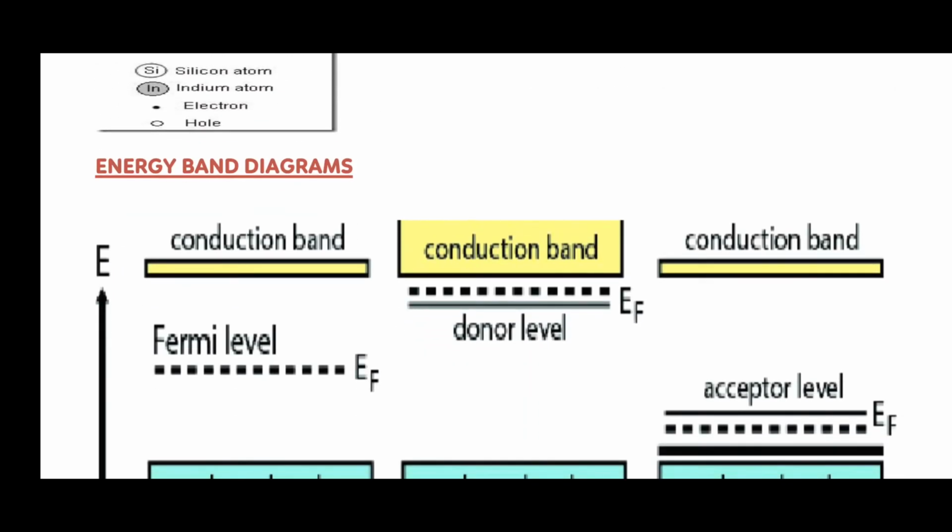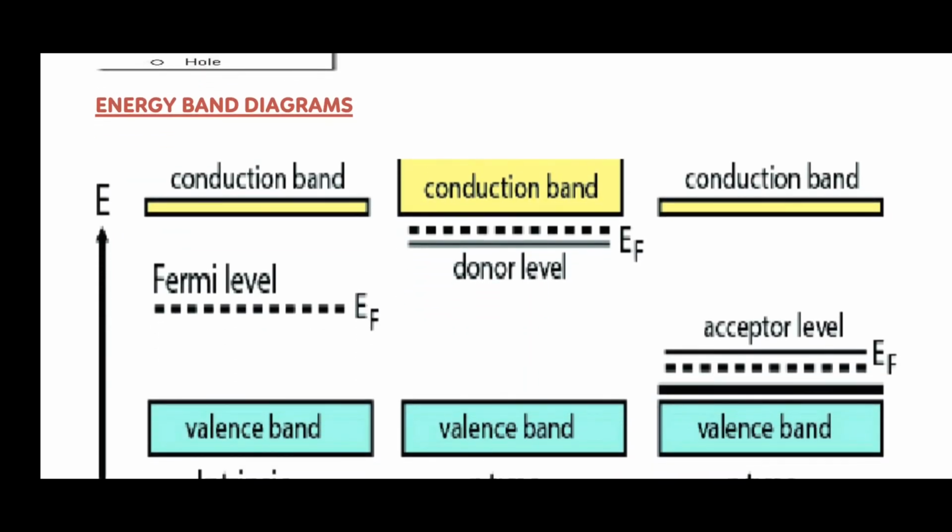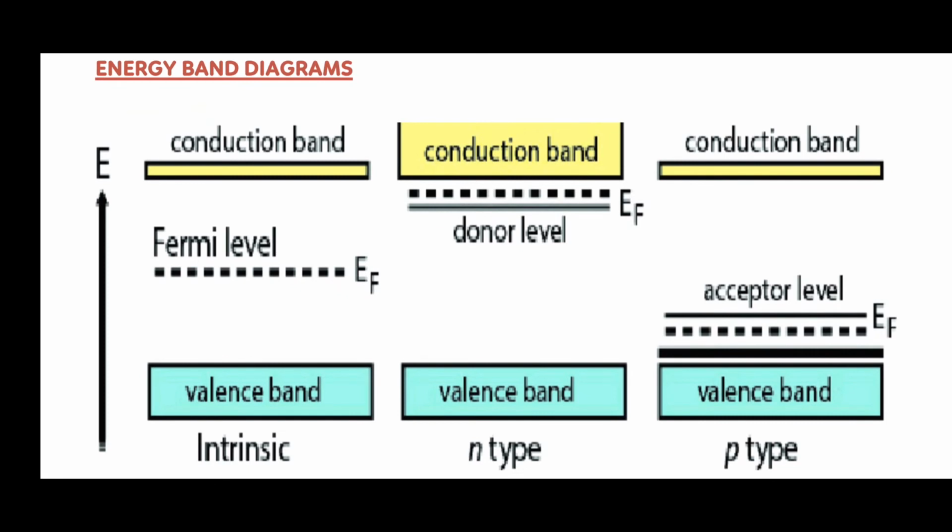Moving to the next, the energy band diagram. As you see in this diagram, there are all three types: intrinsic, N-type and P-type. In intrinsic, there are the valence band and the conduction band. The valence band is completely filled and the one above is the conduction band, which is incompletely filled. The gap between these two is called the forbidden gap.